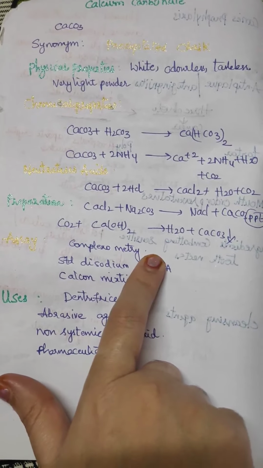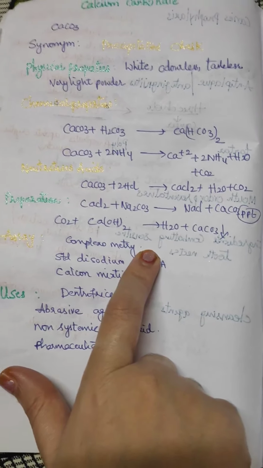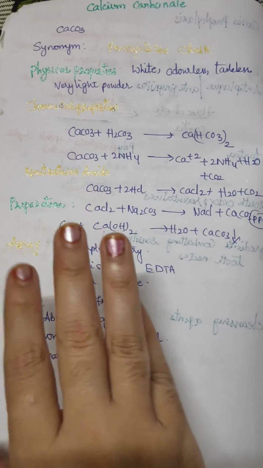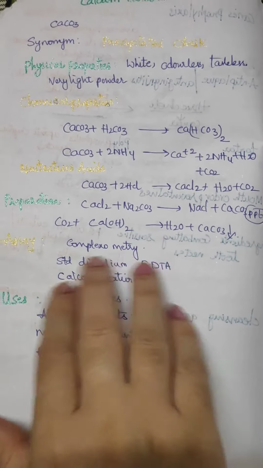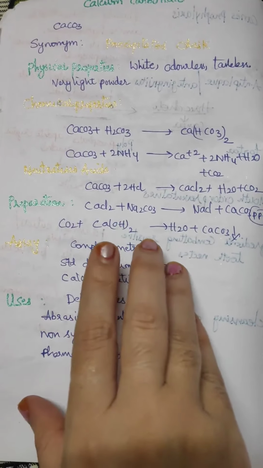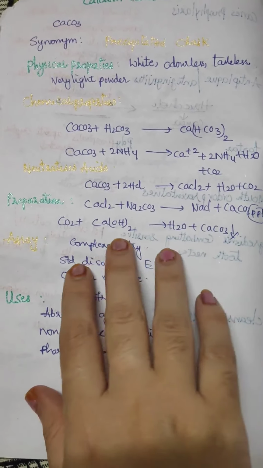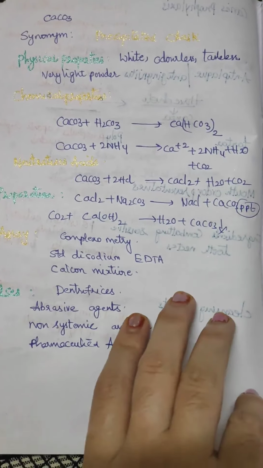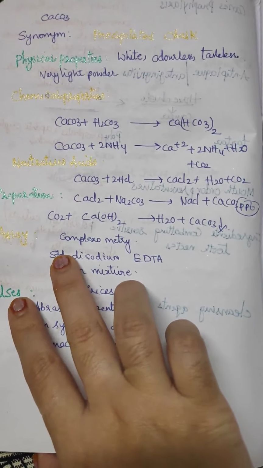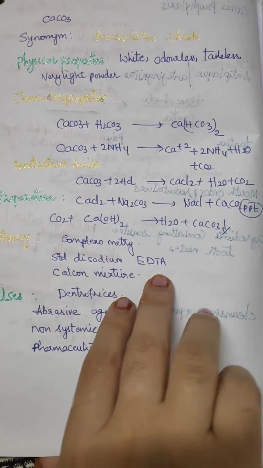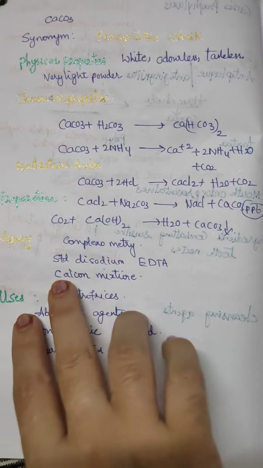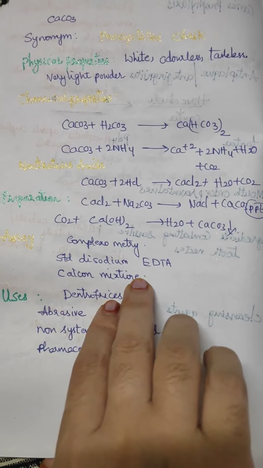Complexometry. Last class I already said, if there is calcium, sodium, or any metal present in a substance, it should be a complexometric titration. Here EDTA, ethylenediaminetetraacetic acid, disodium EDTA, and calcon mixture is the indicator.